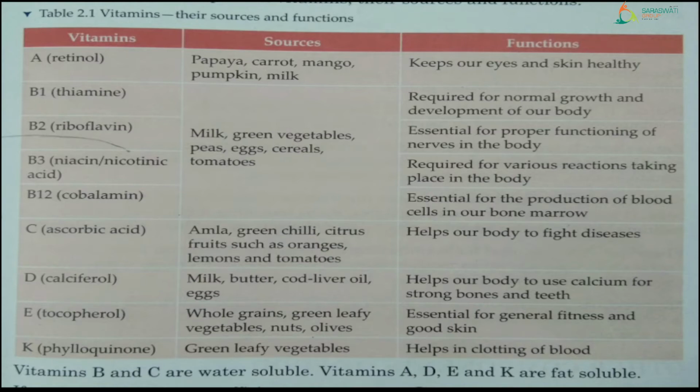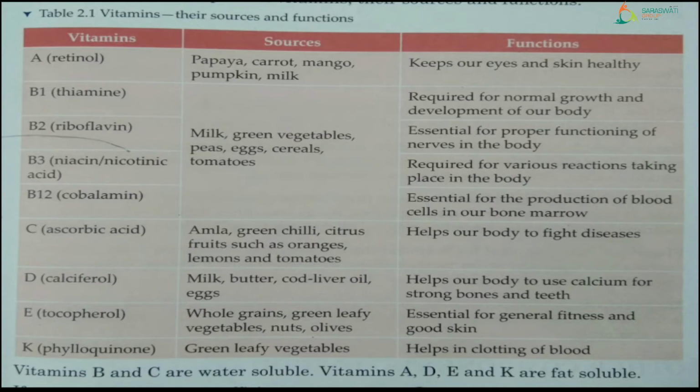Next one is vitamin K, which is also known as phylloquinone. We get vitamin K from green leafy vegetables, right, which helps in clotting of blood. What do you mean by clotting?